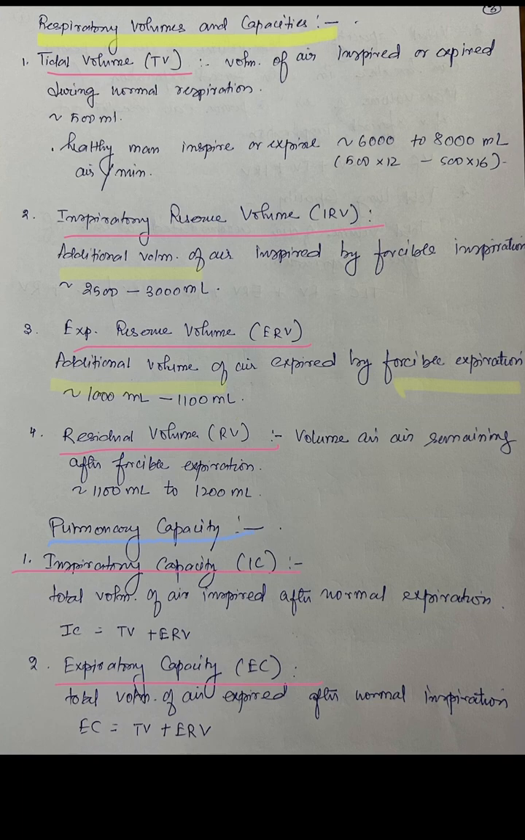Now residual volume. From the term itself we are able to make out that this is the residual, that is the residue leftover, the volume of air remaining after forcible expiration. When we breathe out forcefully, the amount of air that remains inside, we call it residual volume, that is 1,100 ml to 1,200 ml.